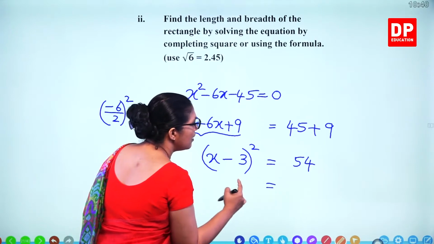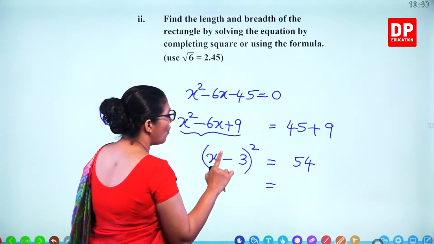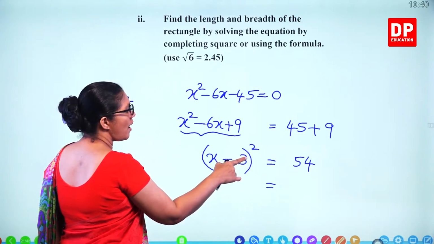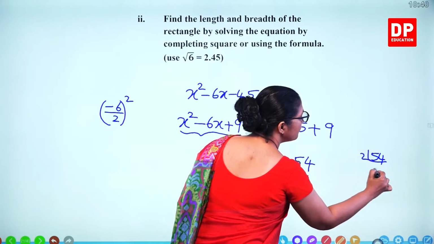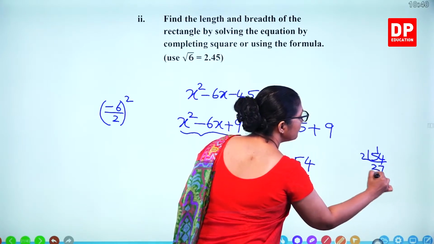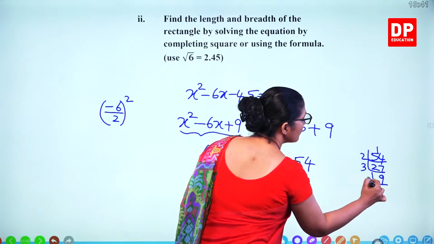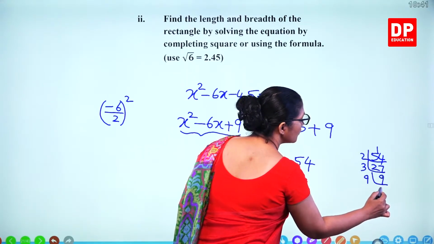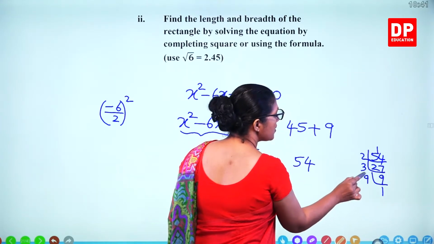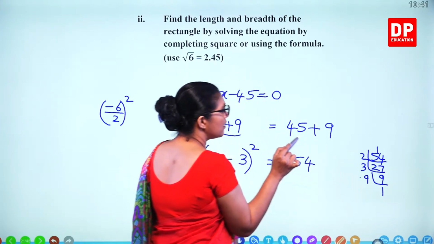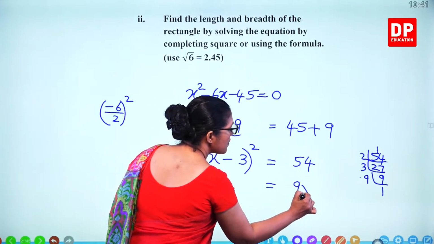And can we write 54 as a square term? Yes, you can write. Here square term is 9. So 9 times 6. So you can write 9 times 6 here.